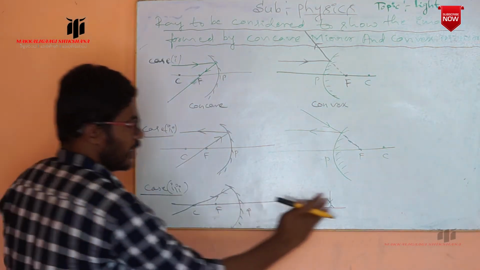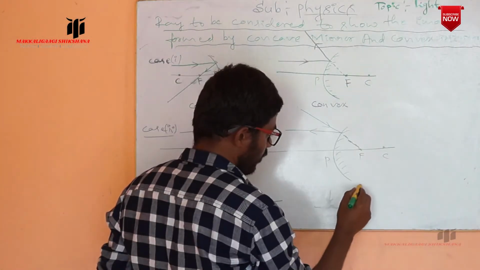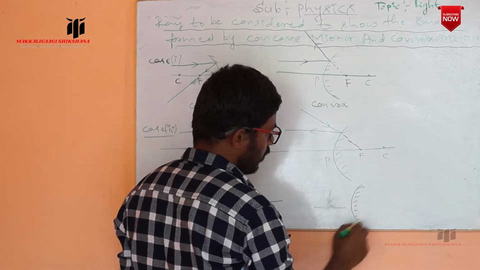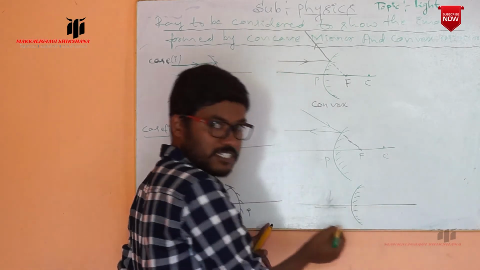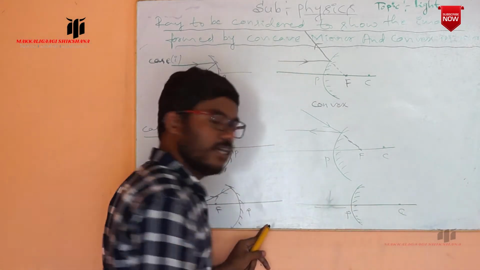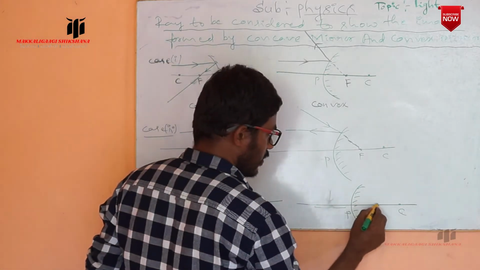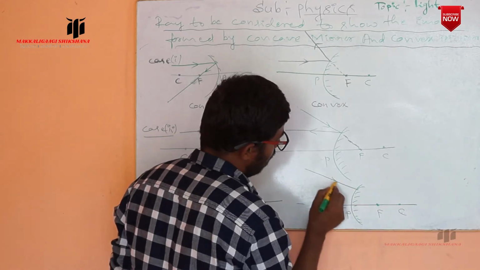Similarly, in the case of this convex mirror, the inner surface is silvered. Now the line drawn is the principal axis, this is the pole, and this is the center of curvature.